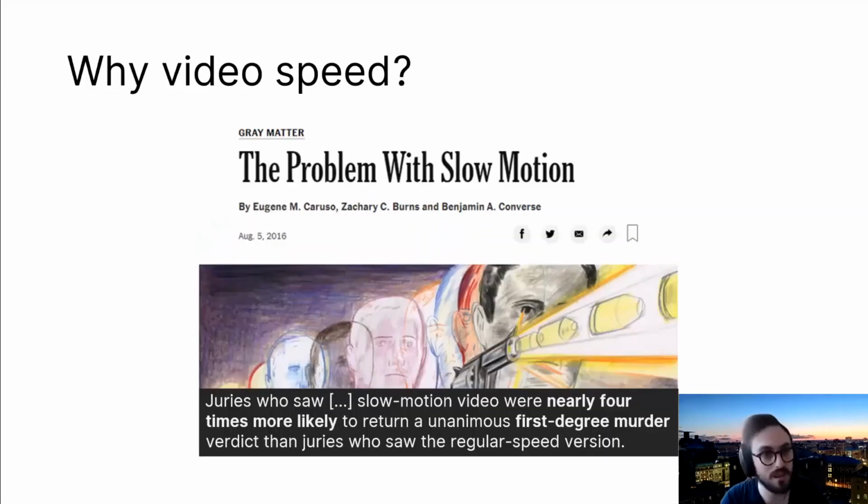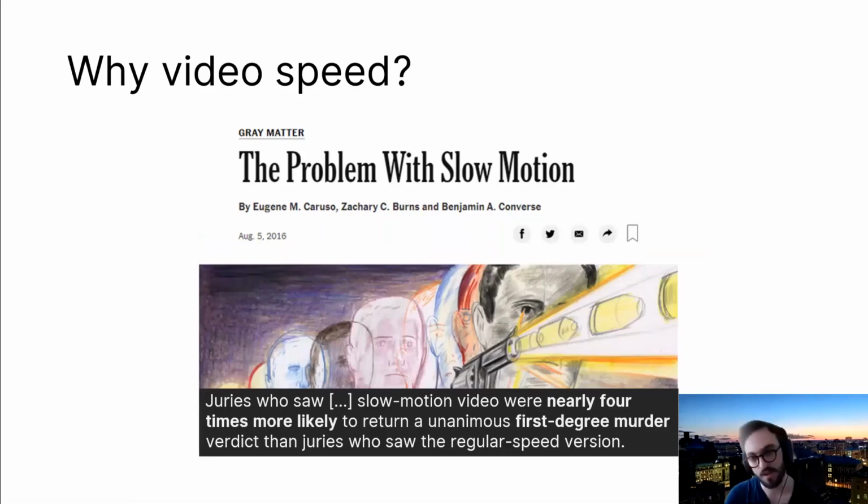And we think that the reason this task is aligned to intentionality is that the speed at which action occurs is related to whether we perceive it as intentional or not, as premeditated or not. For example, in the real world, from the perceptual cognitive science perspective, videos that are played in slow motion are much more likely to be seen as containing intentional or premeditated action as opposed to accidental action. And this has real-world implications. For example, when jurors are played slow-mo video as evidence, they're more likely to think the person pulled a trigger on purpose.